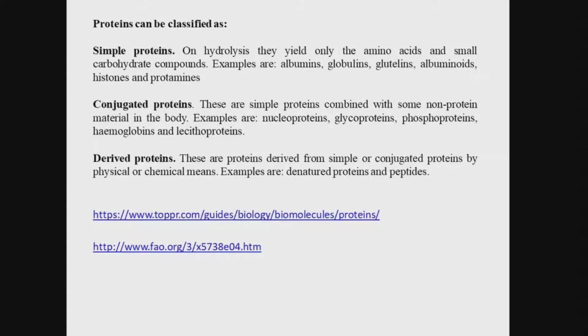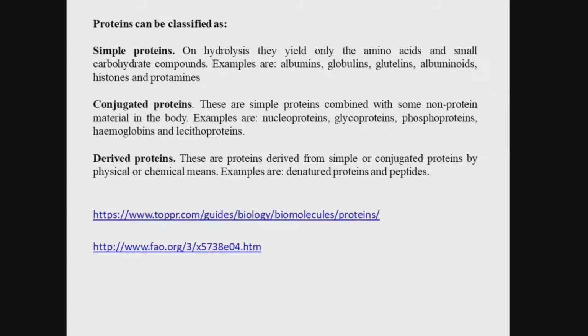Then we have another classification, conjugated proteins. These are simple proteins combined with some non-protein material in the body. For example, nucleoproteins, glycoproteins, phosphoproteins, and hemoglobins. So these are conjugated proteins, and they are also known as heteroproteins. Just as simple proteins are known as homoproteins, conjugated proteins are known as heteroproteins, and have a non-protein portion, as in glycoproteins and chromoproteins, etc.